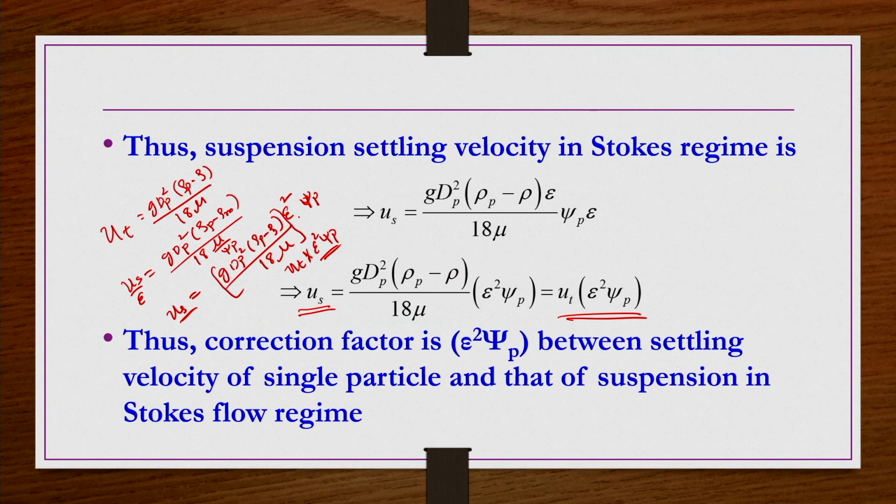So now what we understand here is that the correction factor is epsilon square psi p. If you know the single particle free settling velocity, and you multiply it by epsilon square psi p, then you will have an estimate, or a priori information, about the suspension velocity.